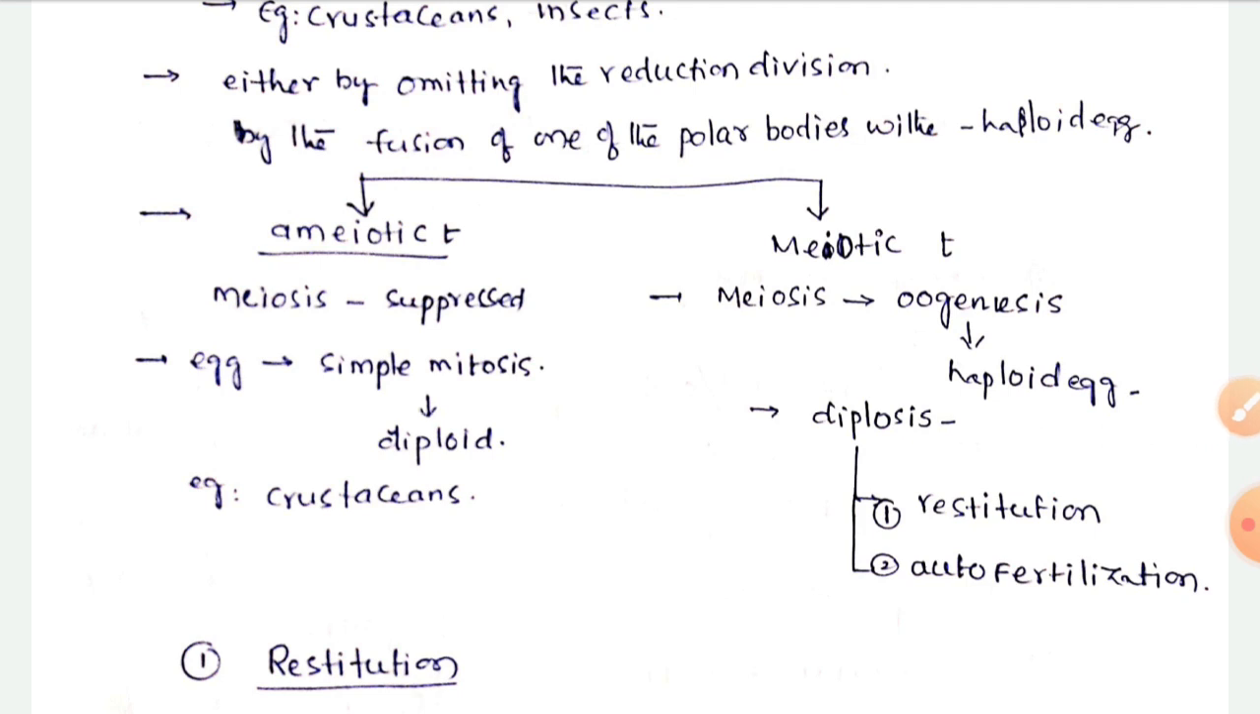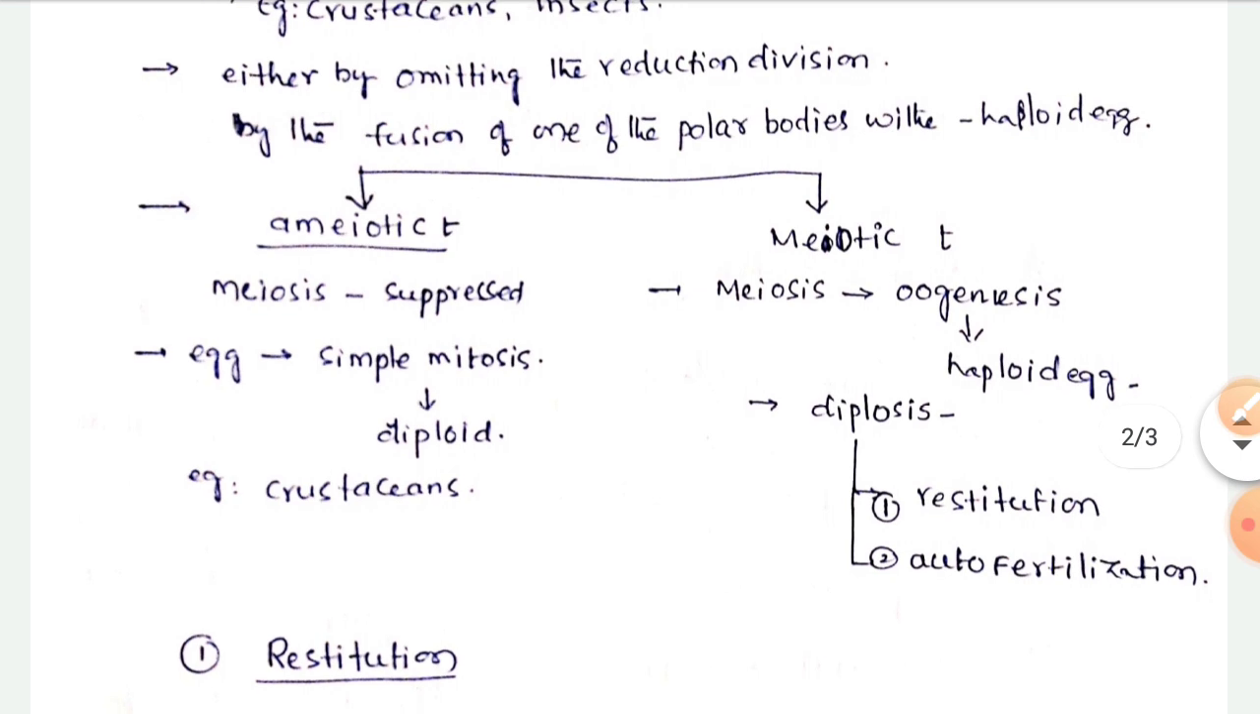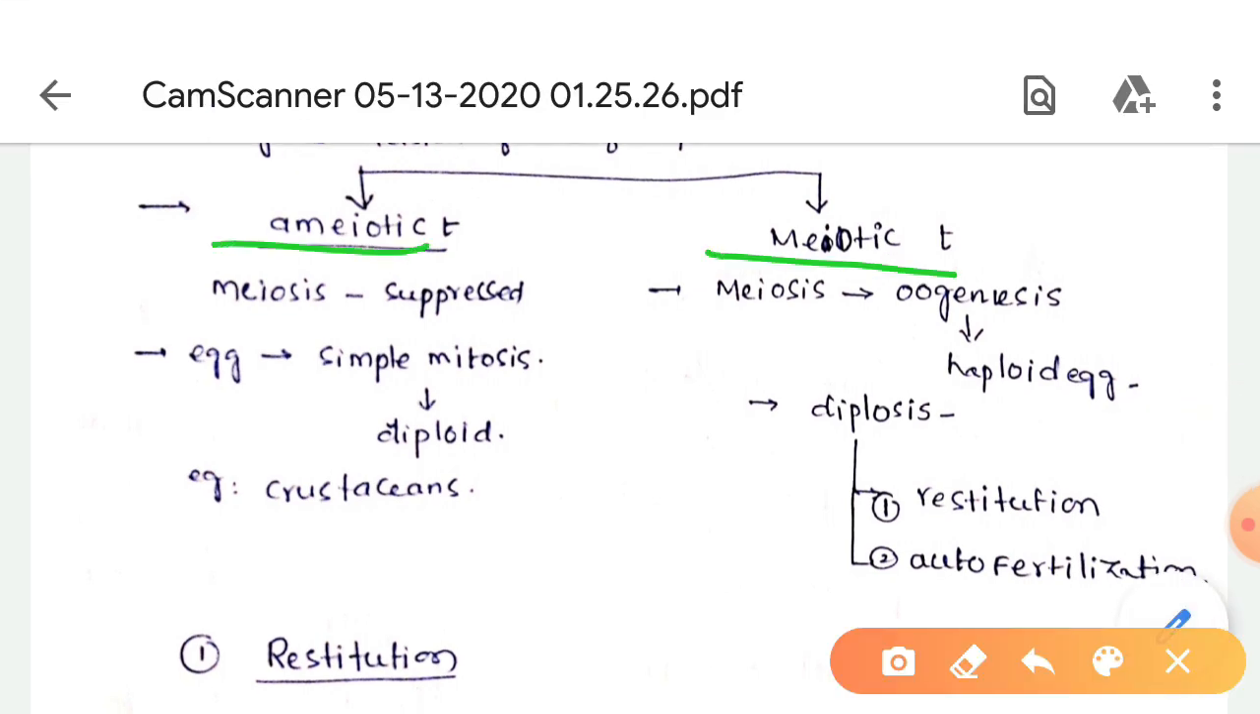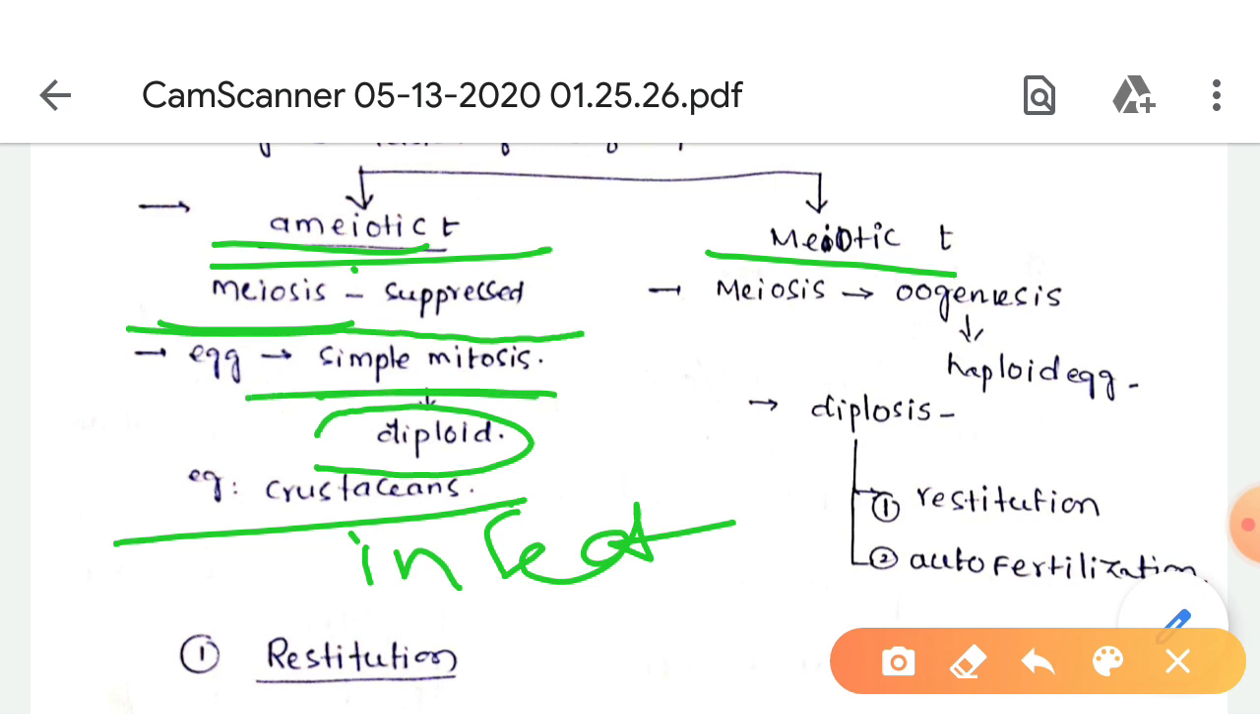Thelytoky is classified into two types, namely ameiotic thelytoky and meiotic thelytoky. In ameiotic thelytoky, the meiosis is completely suppressed. The egg is produced by a simple mitosis. As a result, the egg is diploid. It generally occurs in crustaceans and also insects.